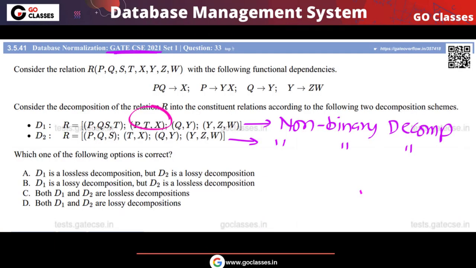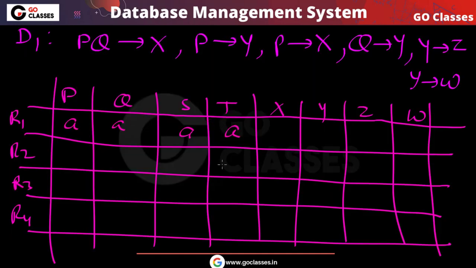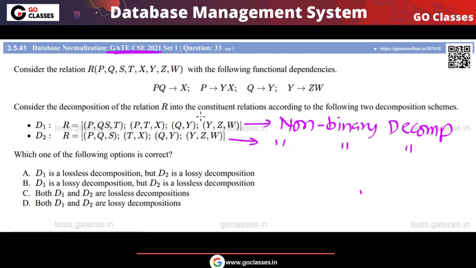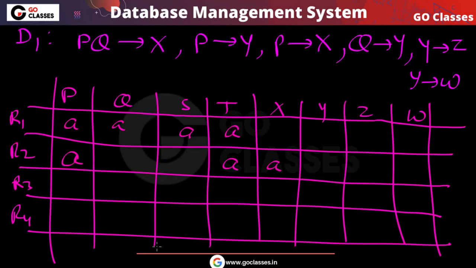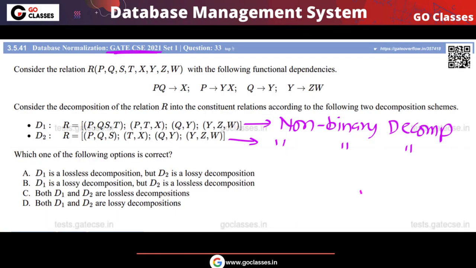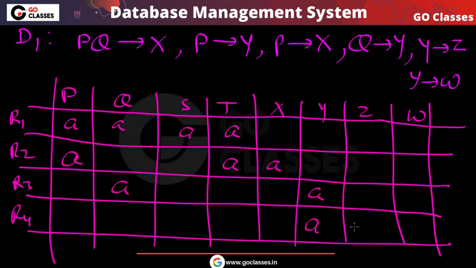In R2, we have PTX. In this PTX, you can notice here P, here T, here X. And here again QY, and here you have YZW. So this is the initial setup. This is what we have done. Now let's see what we can do further. Now you can notice here that P determines Y. And Y determines Z.